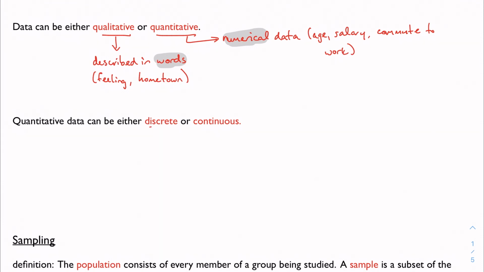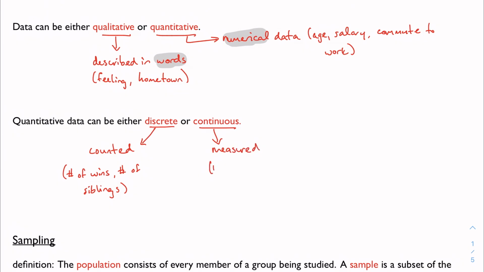So discrete data is countable. It can be counted. So again, things like your age, perhaps, if we're talking in terms of years, maybe the number of wins by a particular team, the number of siblings that you have. Things you can count. Versus continuous data is data that can be measured.